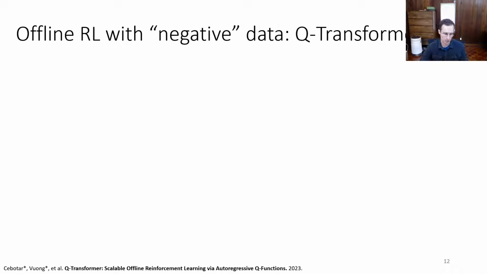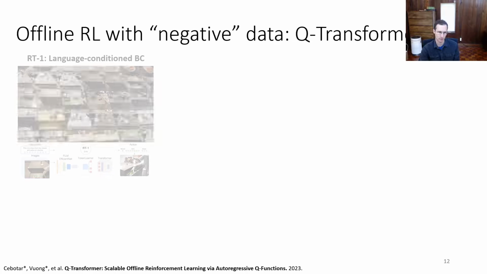So first, let's see how we could take a large data set of demonstrations, combine it with negative data that failed at the task, and see how offline RL can allow us to do better. And this is going to be based on some experiments that were done at Google, led by Yevgen Chebotar and Quan Vuong, in this paper that we call Q-Transformer.